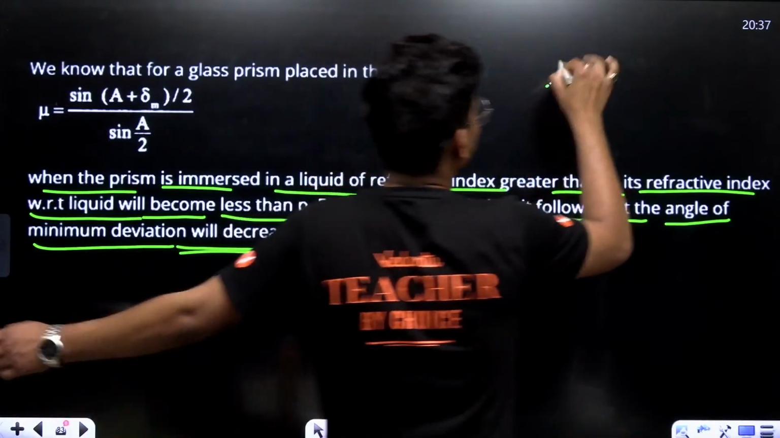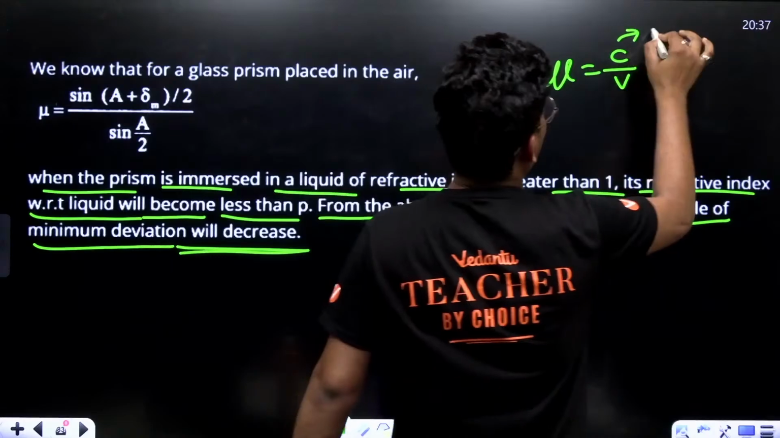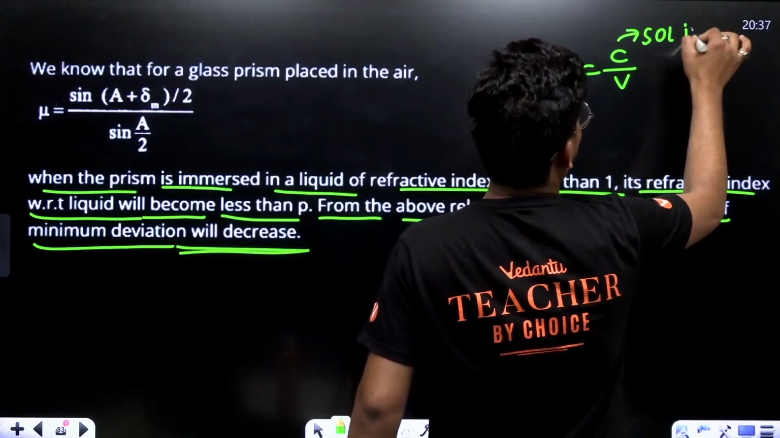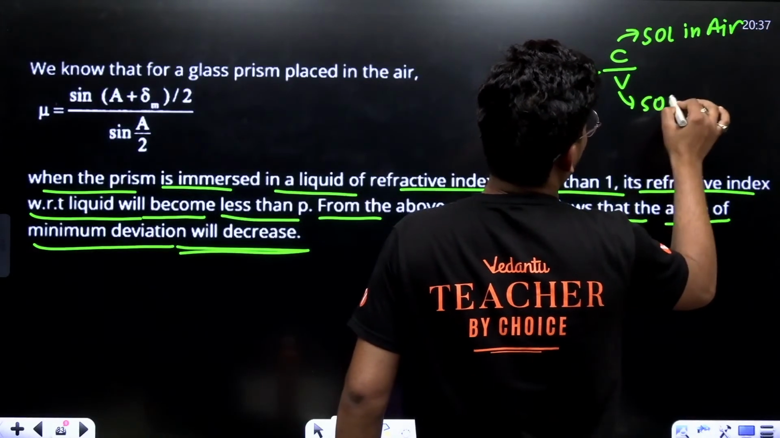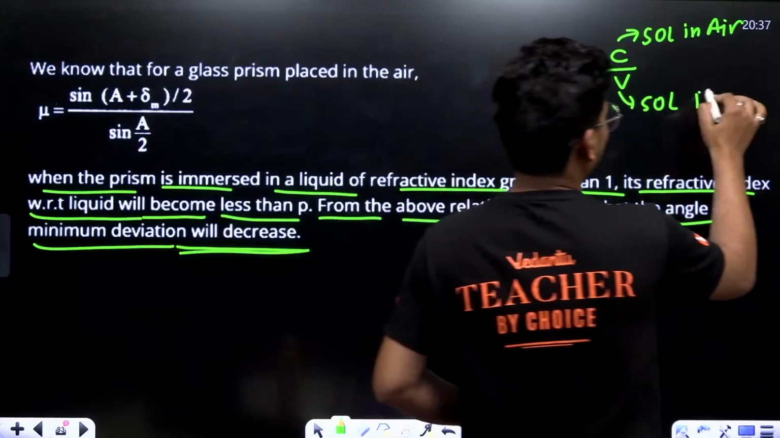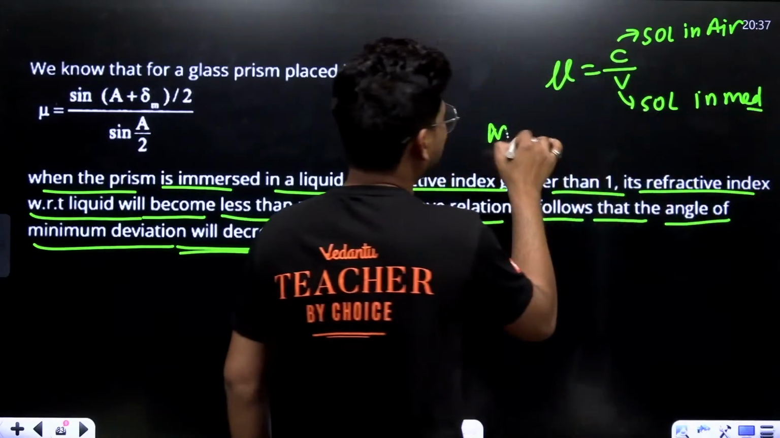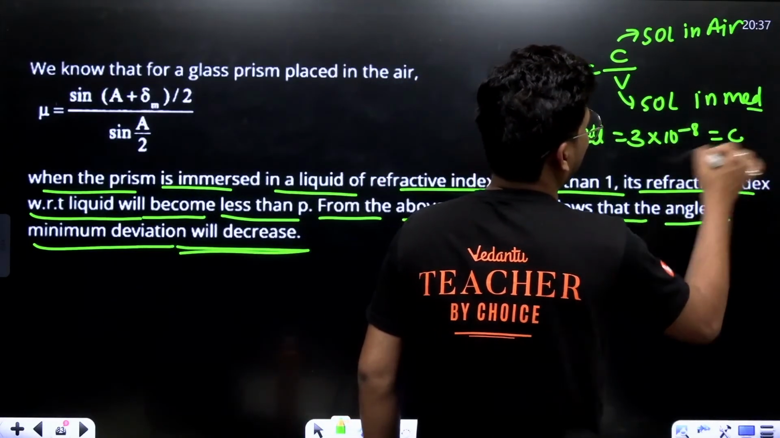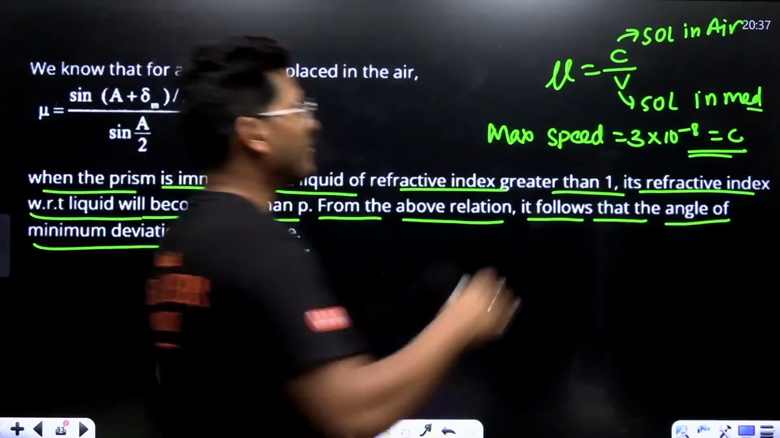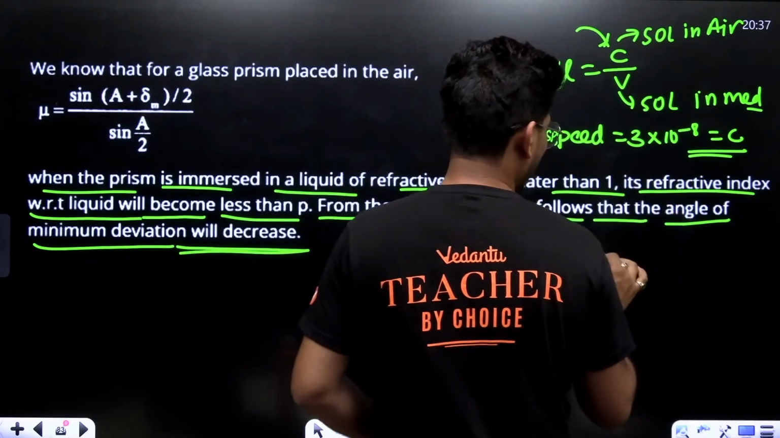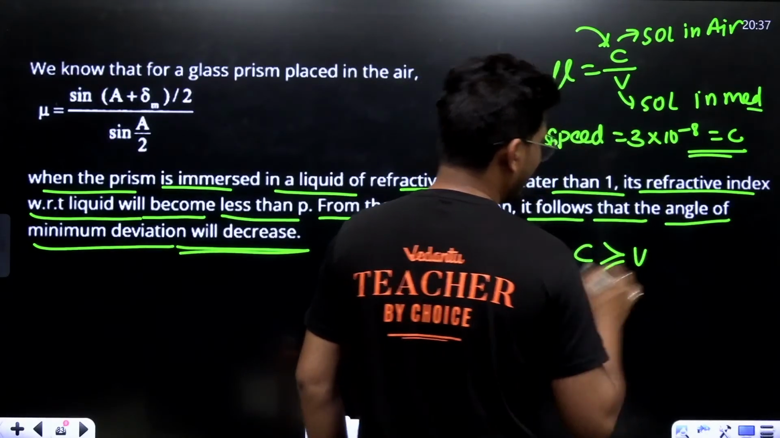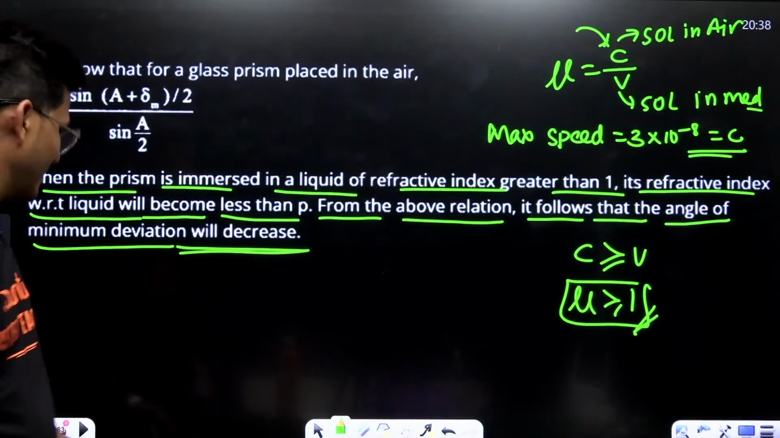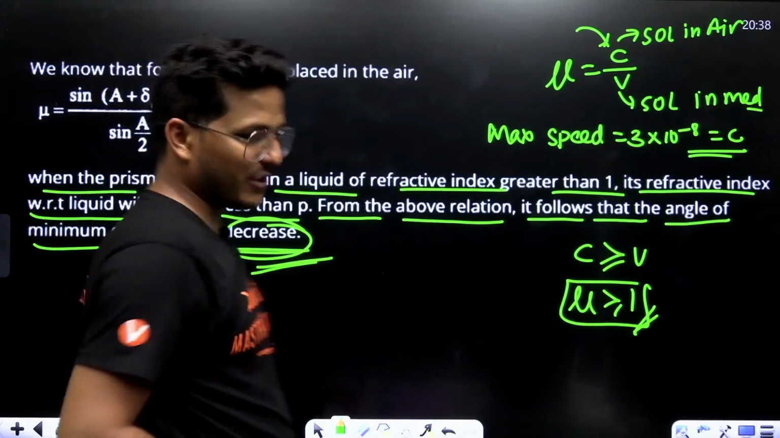Just because, see, mu is basically C upon V. C is the speed of light in air or vacuum, and V is the speed of light in the medium. As you know, the maximum speed is 3 into 10 to the power 8, which is C, in air or vacuum. If C is greater than or equal to V, then mu is always greater than or equal to 1. Is it or not? So, in each case, it will decrease.